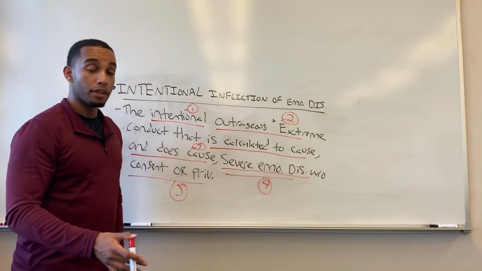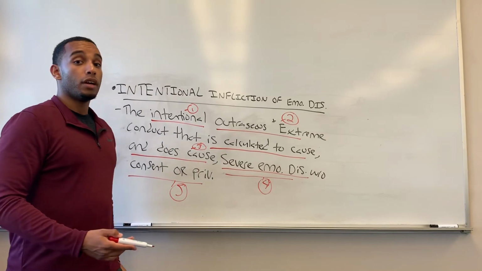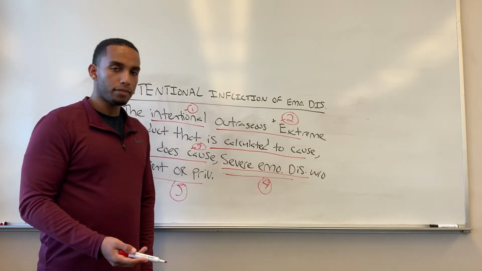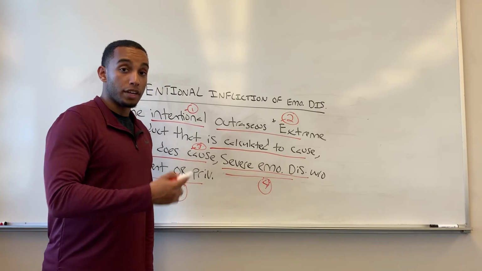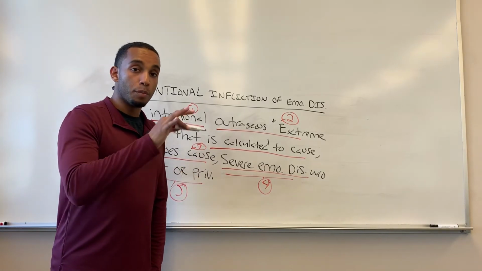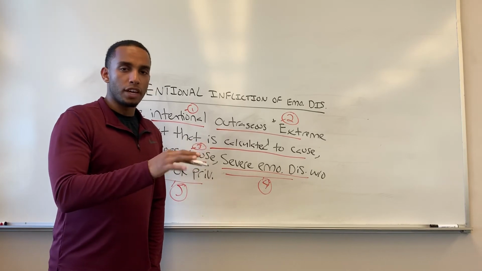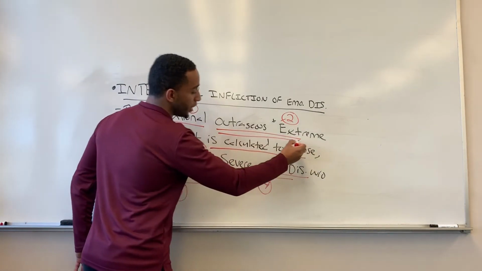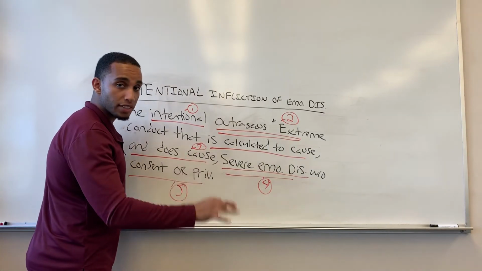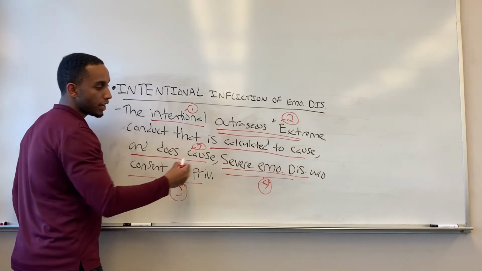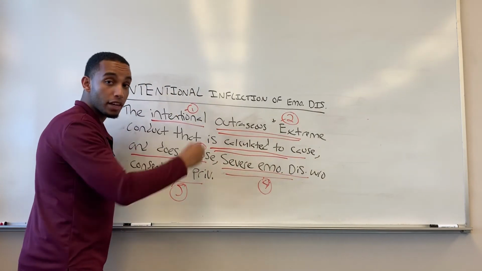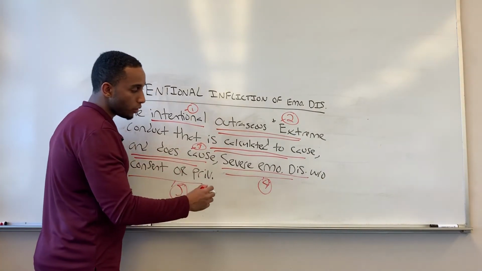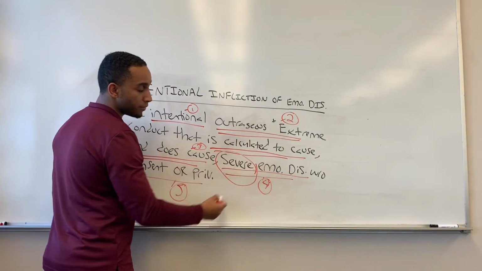It depends. If the defendant knows that the plaintiff is really sensitive in terms of, let's say, having panic attacks, and the defendant does everything in his or her power to trigger the plaintiff's sensitive illness that he or she may have, that could possibly, assuming that the conduct is outrageous and extreme, if the defendant has the intent to do that extreme act and calculates in his mind, remember the intent, to cause the plaintiff harm, the plaintiff must also experience severe emotional distress. I emphasize severe emotional distress.